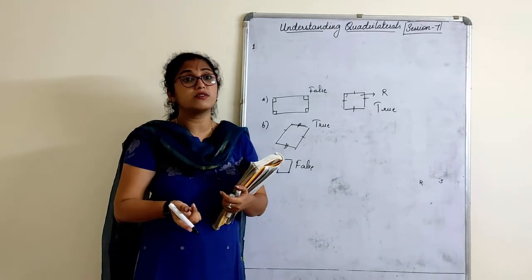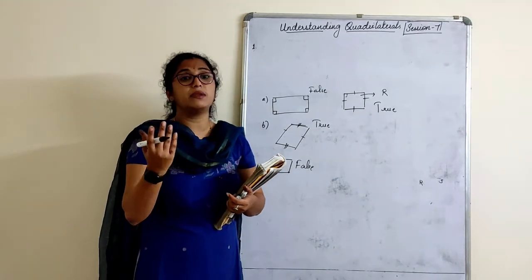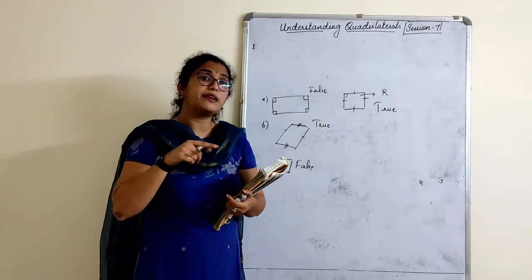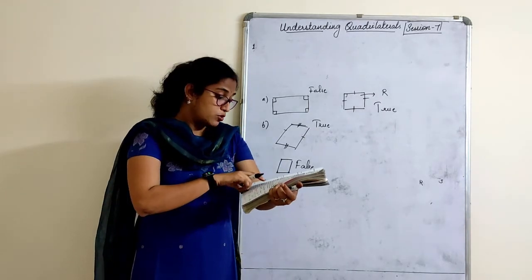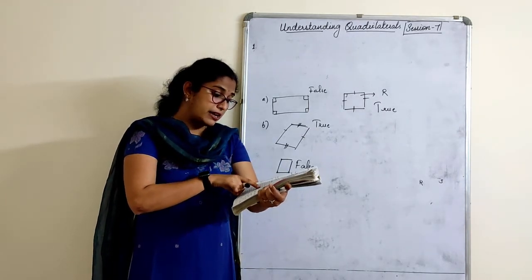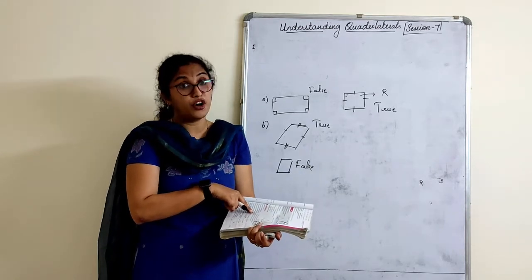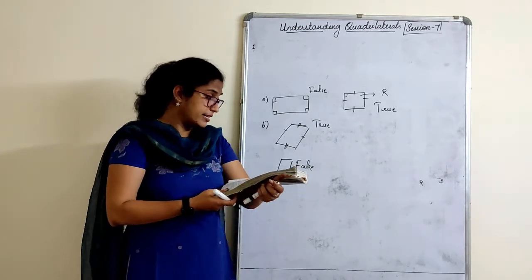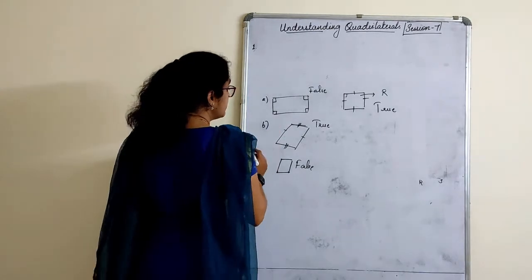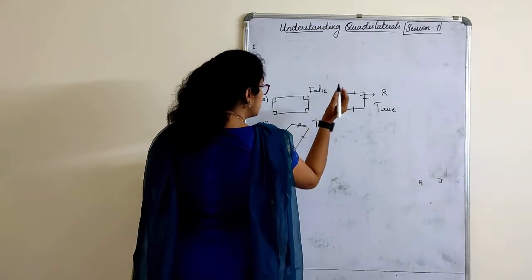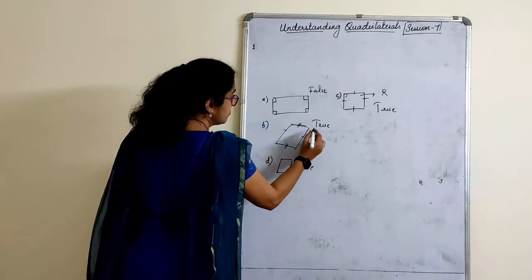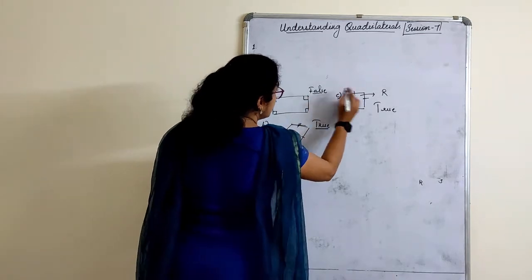Opposite angles are also equal there. Of course, all angles are equal, but still it will satisfy the opposite angles and opposite side property. So the answer is false. Let's go to the next one. So this is A, this is B, this is C, and this is D. I have written the answer here.